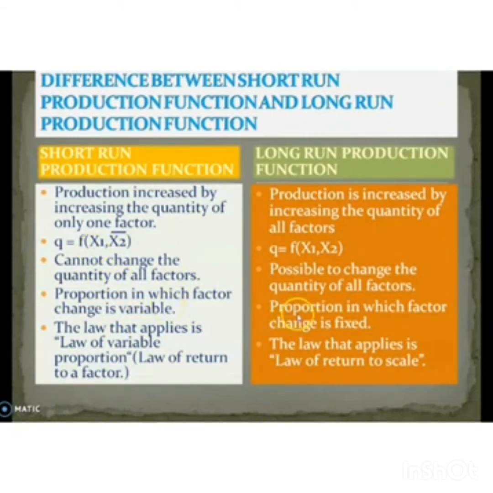And in long run production function, the proportion in which factors change is fixed. That means the producer can change both x1 and x2 in the same proportion. Okay. So in short run production function, the law that applies is the law of variable proportion, otherwise known as law of return to a factor. In long run production function, the law that applies is law of return to scale.